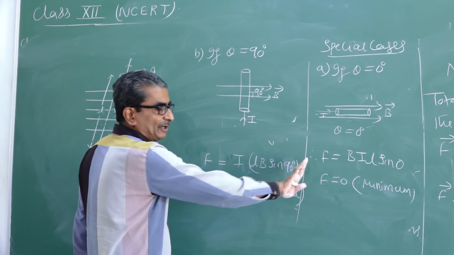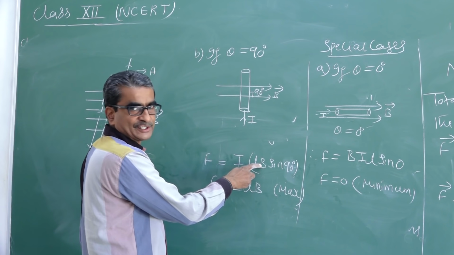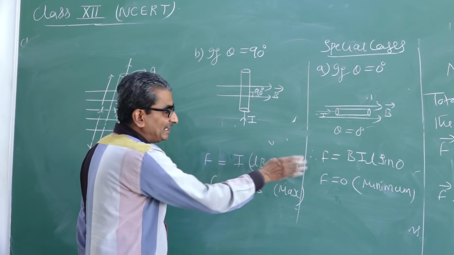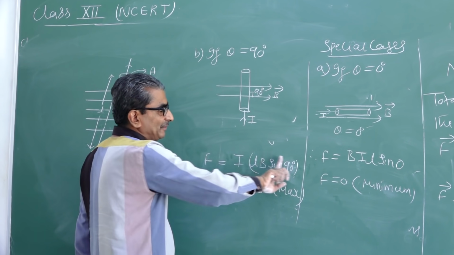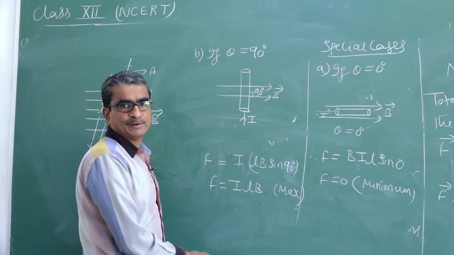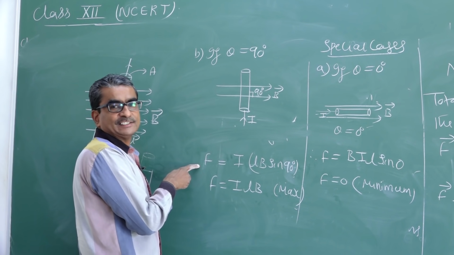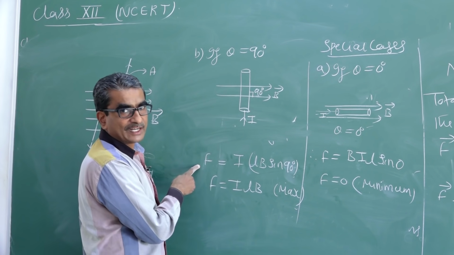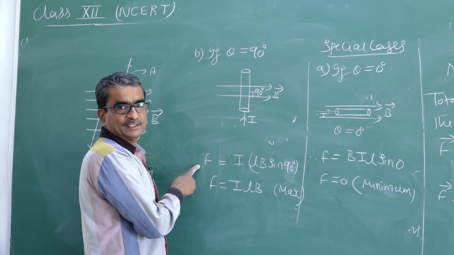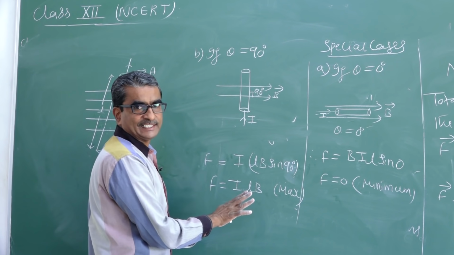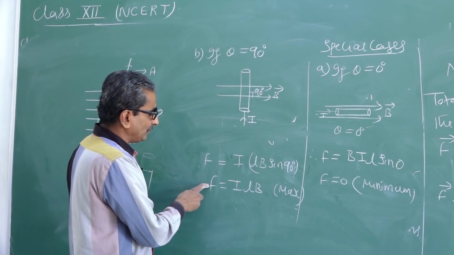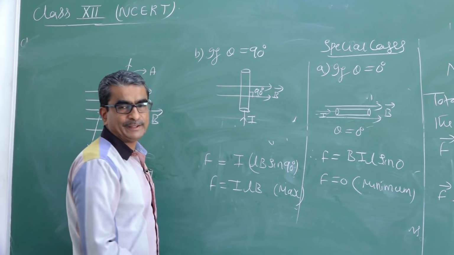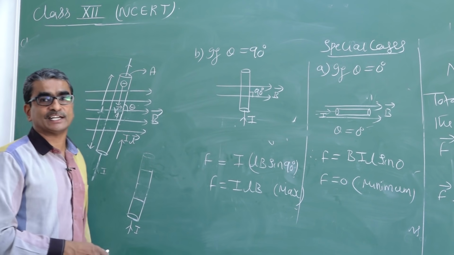So, whenever a trigonometric function in any equation vanishes, here the trigonometric function is on the right hand side, the vanishing or disappearance of this trigonometric function is going to increase the value of the term on the left hand side. F is the term on the left hand side, and sine 90 becomes equal to 1. So, sine 90 disappeared. Therefore, F equals I into L into B, the maximum force acting on the conductor.